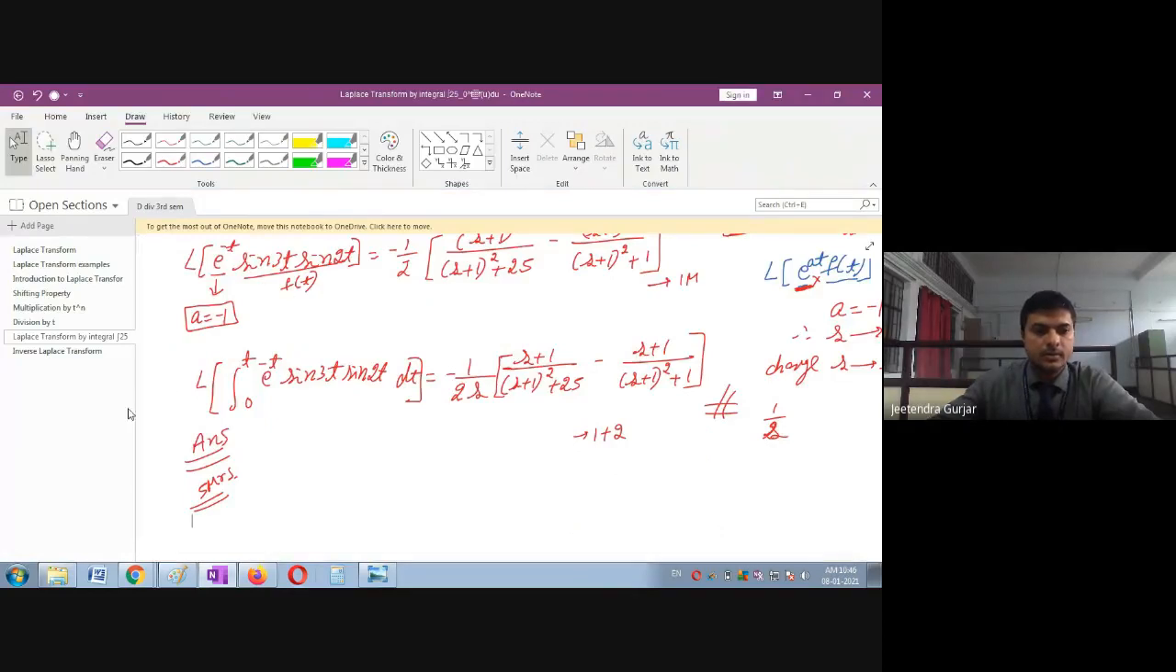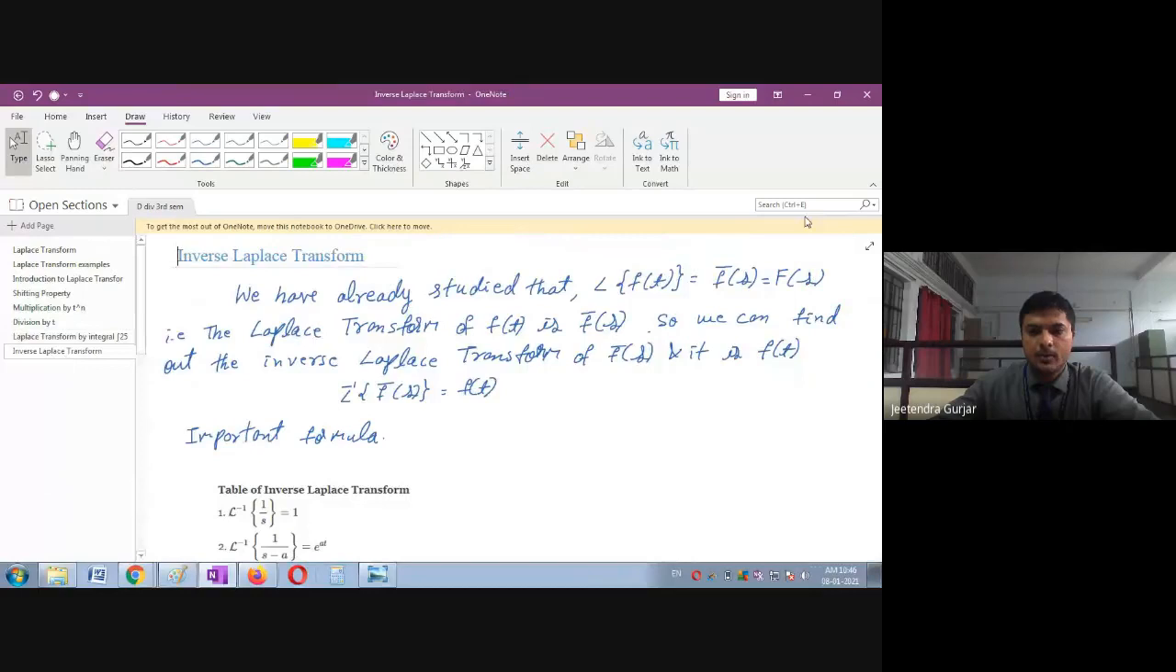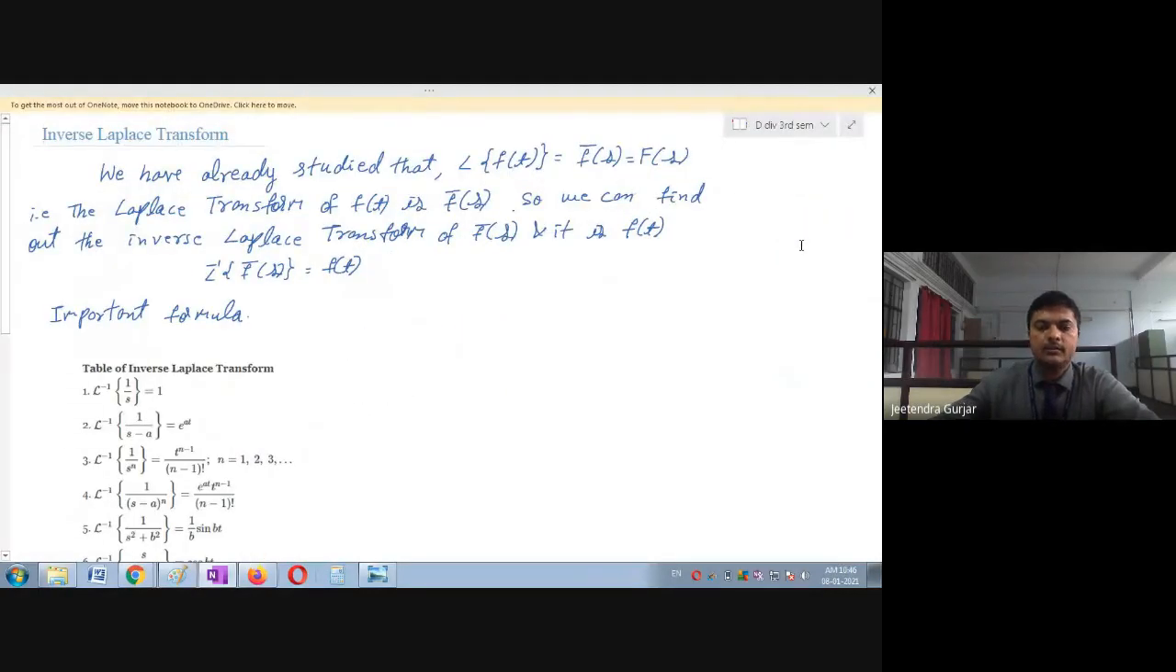Now we have finished all the properties. Therefore now we will continue with the inverse Laplace transform, students. And please remember, definite questions from inverse Laplace transform, you can see 5 to 10 marks is definitely going to come for the final exam. So please note down this inverse Laplace transform. So we'll go with the definition.